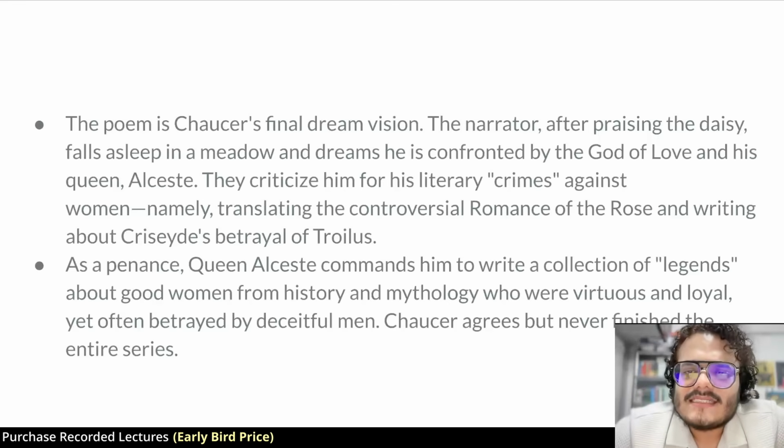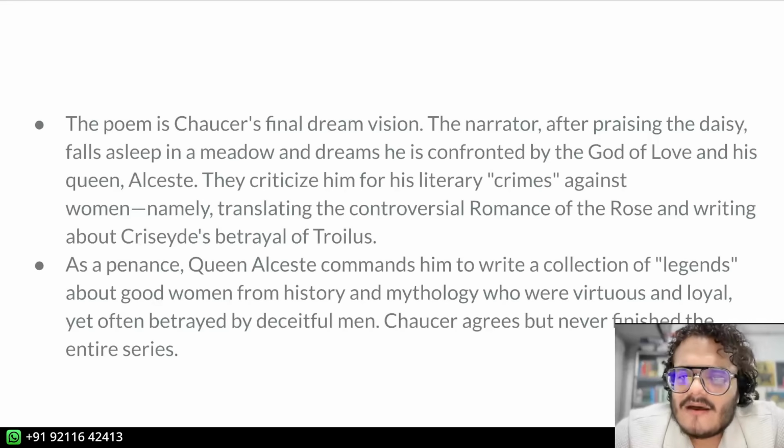Now the narrator begins by praising the daisy, right, a flower. Again, as I told you, in the dream vision there's a context of sleeping. And he falls asleep in a meadow and dreams that he's confronted by the god of love and his queen Alceste.